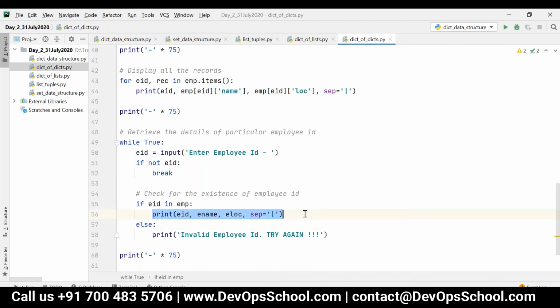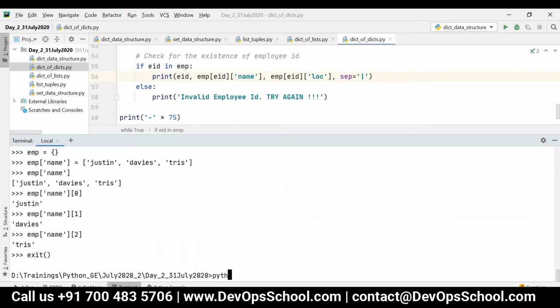That is, retrieval is very simple in this case when compared to dictionary of list. Here I am checking if employee ID is present in EMP, then I am just retrieving employee of EID and then name, employee of EID and then location. That's it.